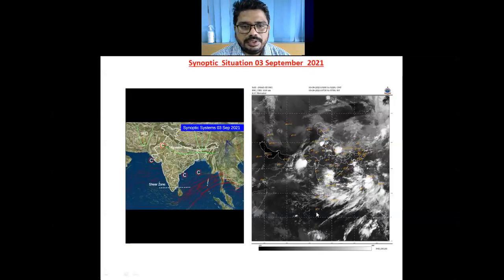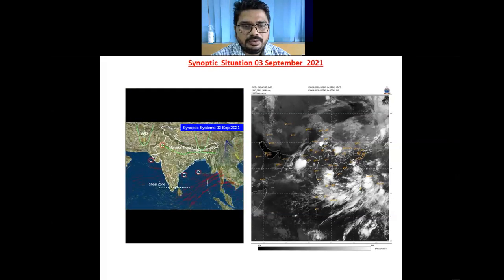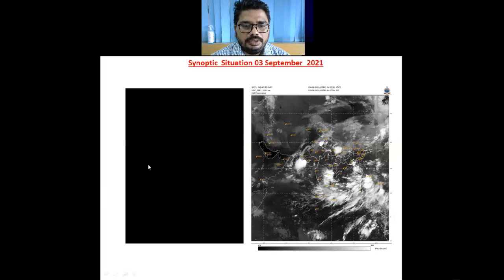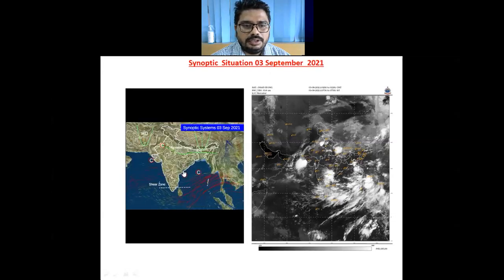From this slide, we can see that yesterday the monsoon trough was very south of its normal position. It started from Gujarat area, but today it has shifted its western and eastern ends both northwards. Now the western end passes from Bikaner, then Shivpuri and then Gaya, and the eastern end moved to northeast